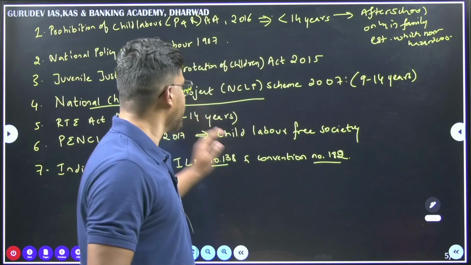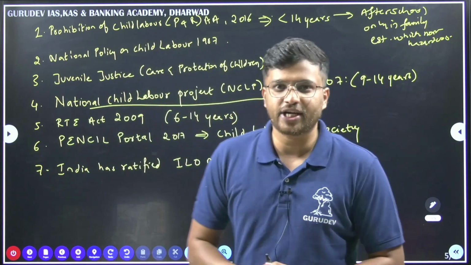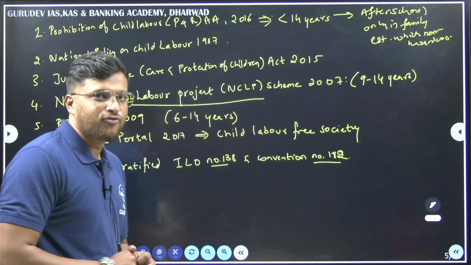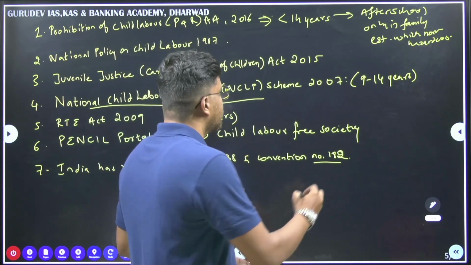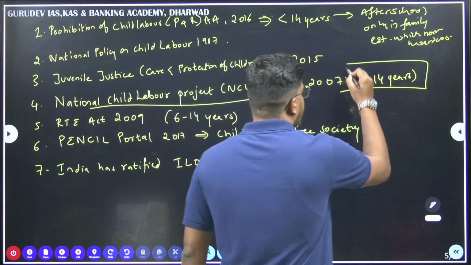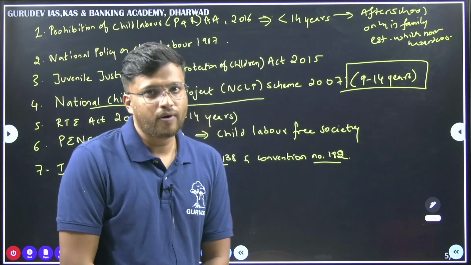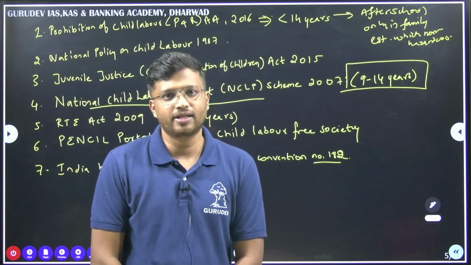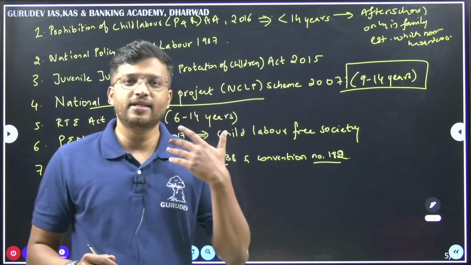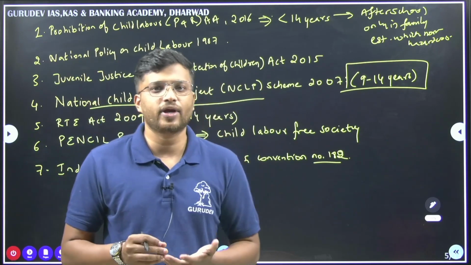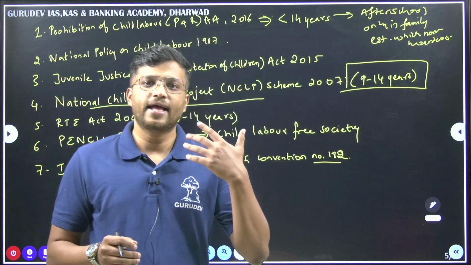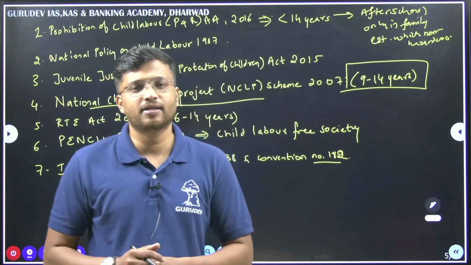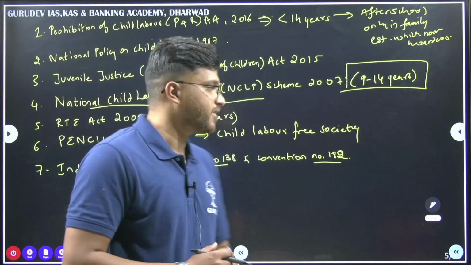The National Child Labour Project scheme of 2007 aims at children between the age group of 9 to 14 who are employed in child labor. Those children will be rehabilitated, with reskilling, care, education, housing and living facilities provided under the NCLP scheme, a very important scheme.